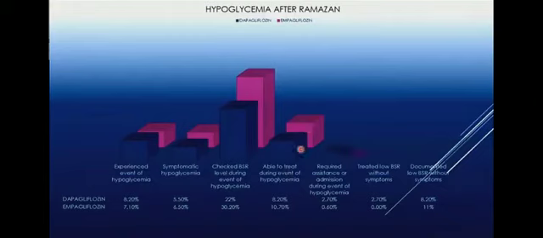Those requiring assistance or admission during an event of hypoglycemia decreased in the dapagliflozin group as compared to pre-Ramadan and during Ramadan levels, but remained almost constant in the empagliflozin group. Those who treated low BSR without symptoms were more in the dapagliflozin group. The patients who documented low BSR without symptoms after Ramadan were more in the empagliflozin group as compared to the dapagliflozin group, as is evident in this graph.